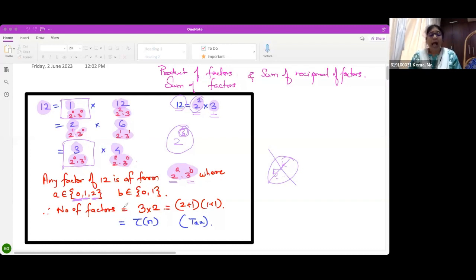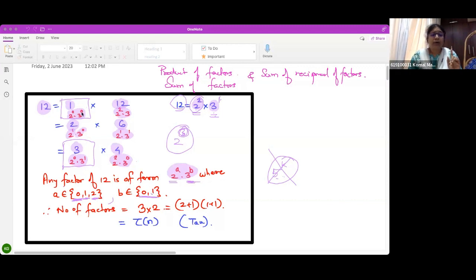And similarly, what values can the power of 3 take? Because I have only 3 raised to 1 here, it can be only 0 and 1. Right? Is this clear to everybody? So for each value here, I have 2 values here. Correct? Followed?